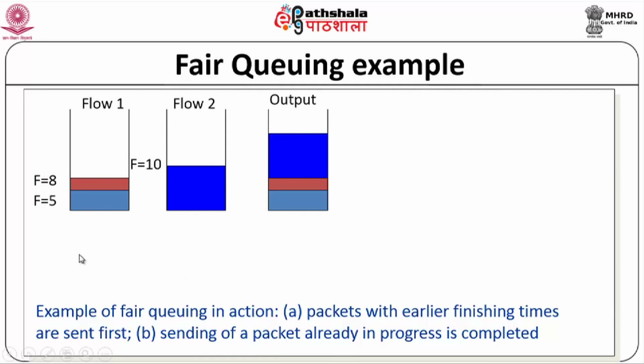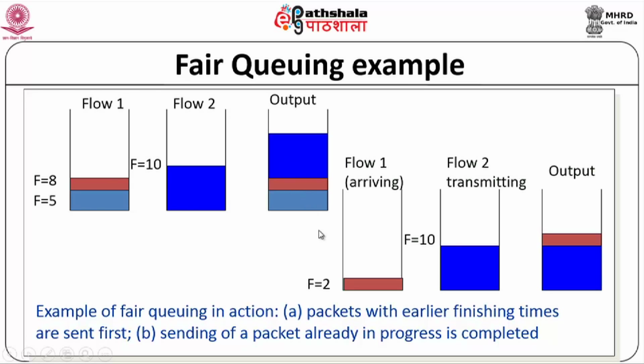An example to understand this. So let us say I have calculated finish times for 2 flows, flow 1 and flow 2. There are 2 packets come in here. One has a finish time of 5, this has a finish time of 8. This has a finish time of 10. So what will be the order in which they go? The one with 5 will be the one to go out first, next will be the 8 finish time packet, next will be the 10 finish time packet, okay.